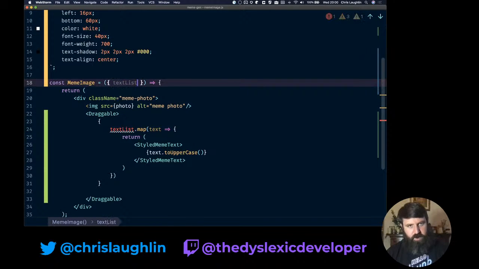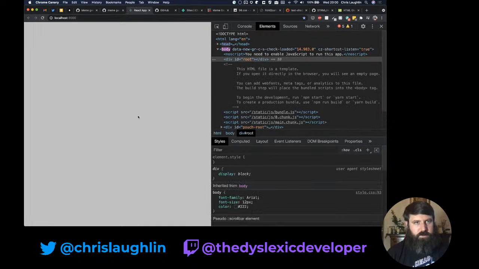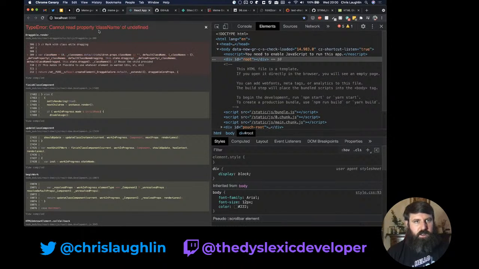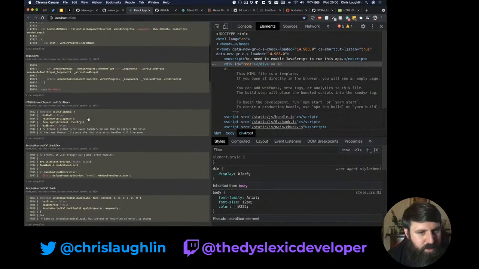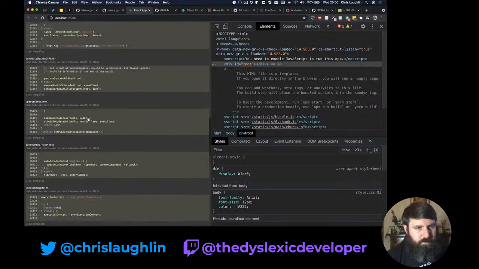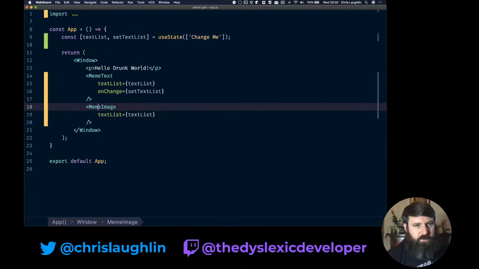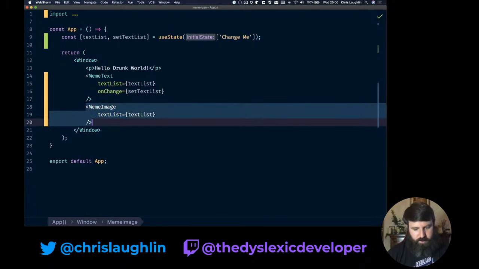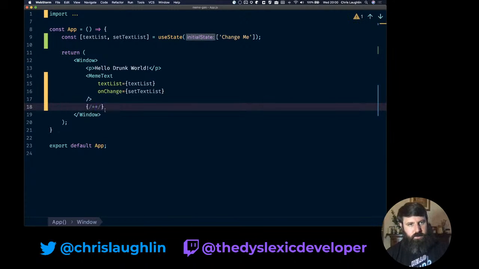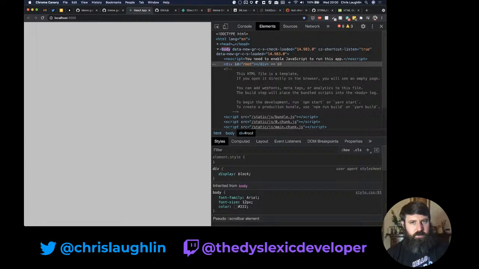One shouldn't render by default. Come on. What's broken? Cannot read property className. Oh, come on, you piece of shit. I knew I was being too ambitious. So it's something about rendering. So let's comment this out. I don't think it's our meme image. It was our meme image. Okay, that's broken too.